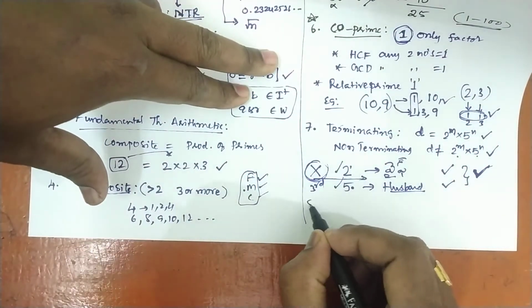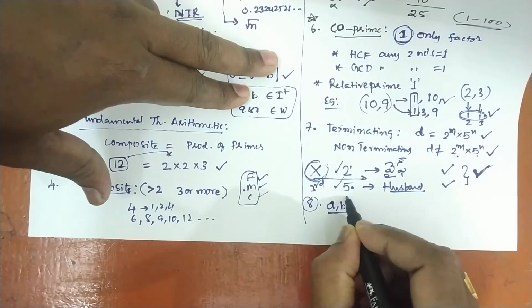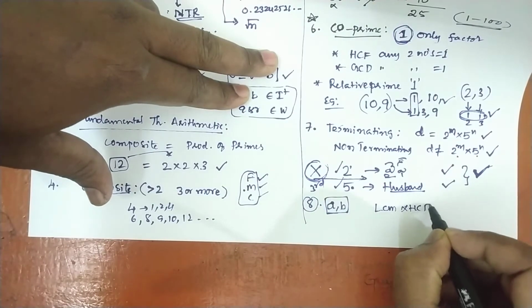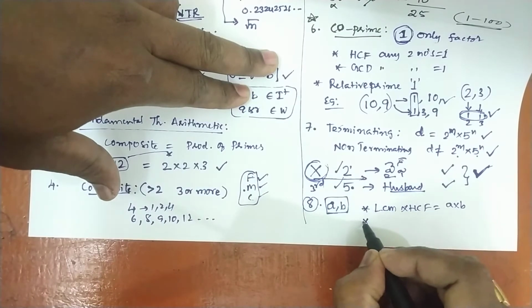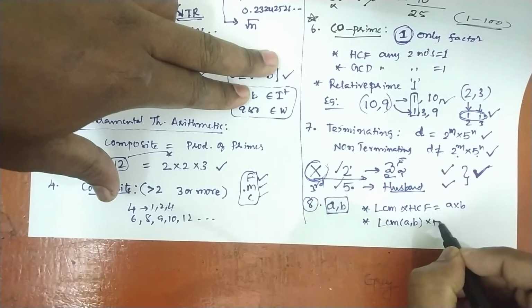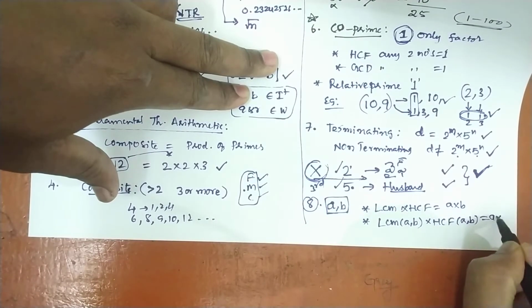Next, the eighth one, very important. For any two numbers a comma b, LCM into HCF is equal to the product of the two numbers. This is the formula, or the same formula you can write like this also: LCM of a comma b into HCF of a comma b is equal to the product of the two numbers.